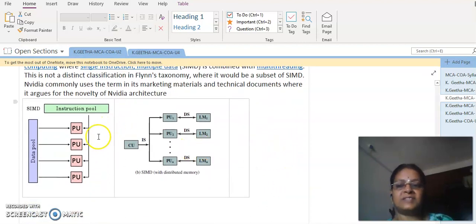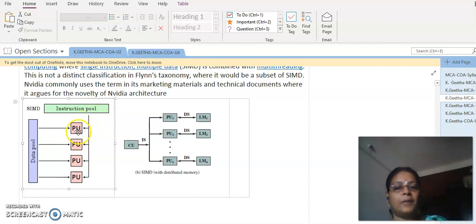If you observe this diagram, it will be clear to you. We have only a single instruction. The instruction pool is single in nature, and this single instruction, a single operation, is to be done on multiple data. So we have the data pool, and we have multiple processing units, and each unit is able to perform the operation in parallel with the help of the same instruction. The operation is the same, but the data is different. All these processing units are driven by a single instruction coming from the instruction pool, and these units perform the same operation on different sets of data available in the multiple data pool.